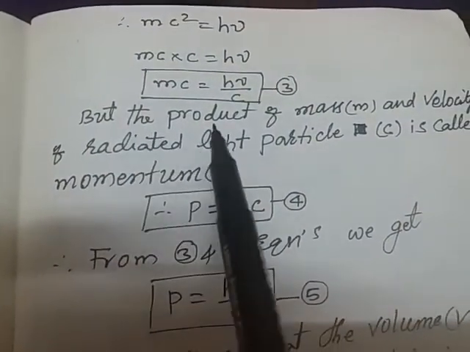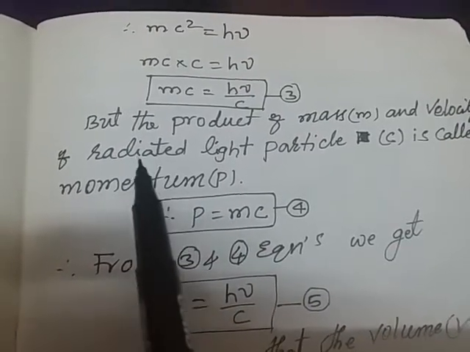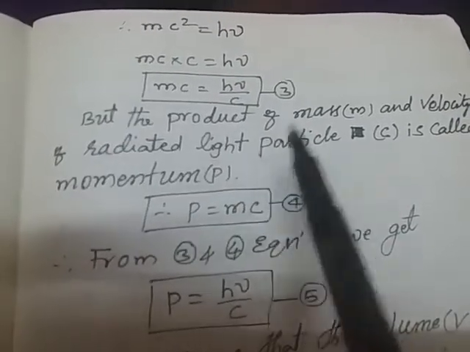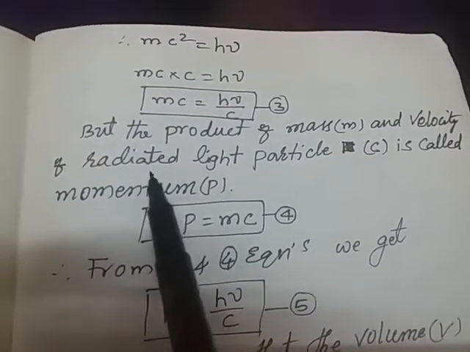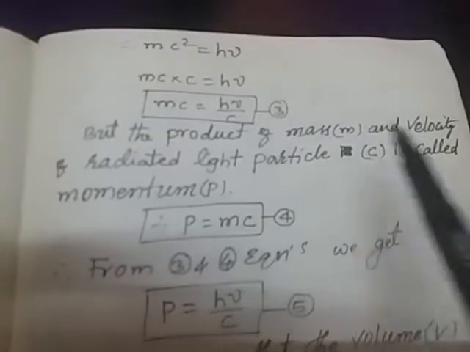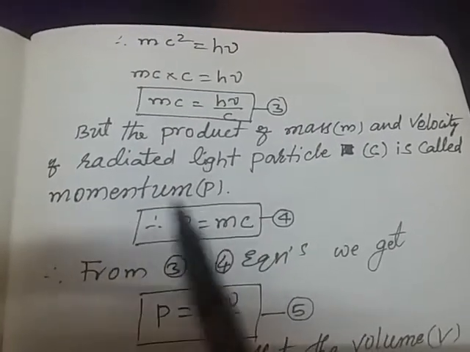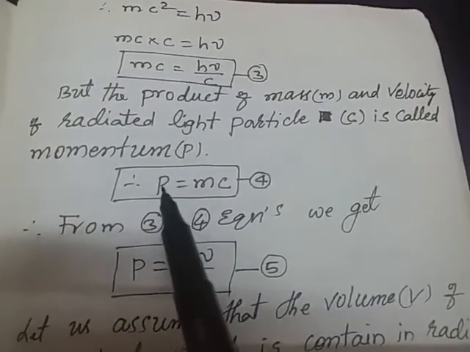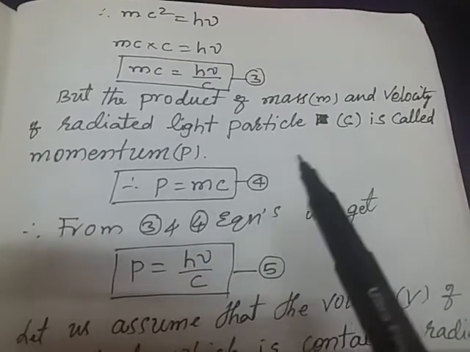But for a particle, the product of mass and velocity is called momentum. Momentum P equals mv, and instead of v we can take c, the velocity of light.